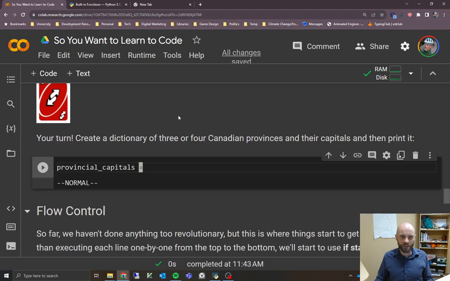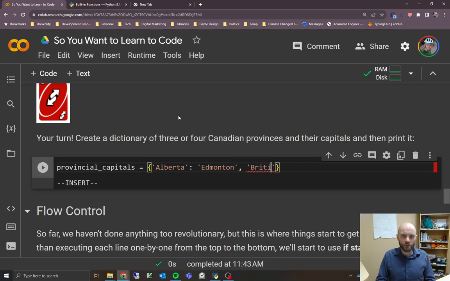You can pick any 3 or 4 provinces. For myself, I'm going to use an open curly bracket here to say this is a dictionary, and I need my first key, so I'll start with Alberta, and the value for that one will be Edmonton. I hope I don't get any of these wrong, because that would be embarrassing.